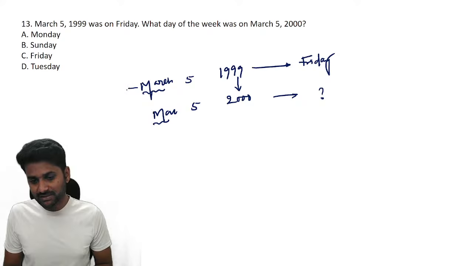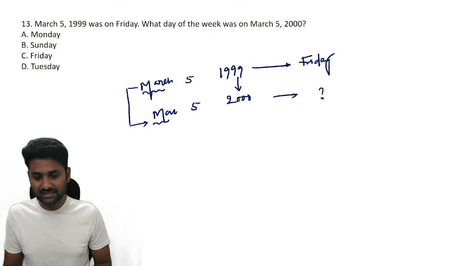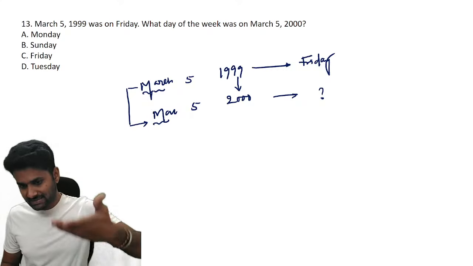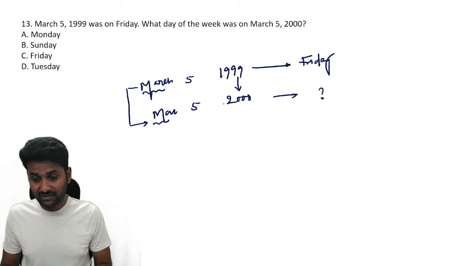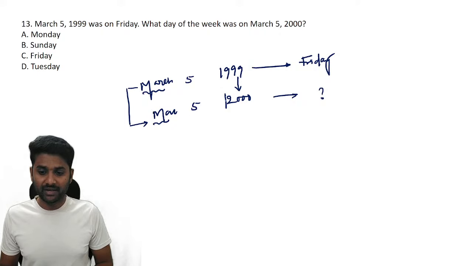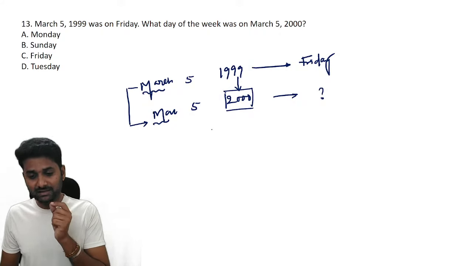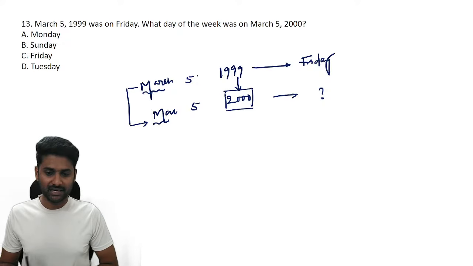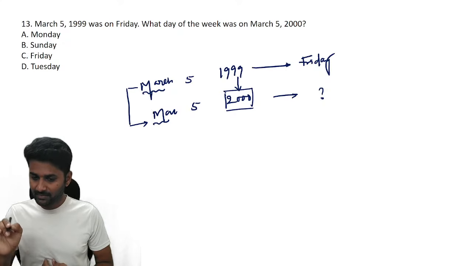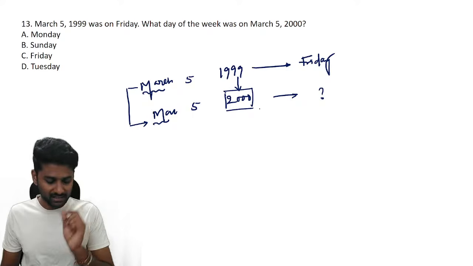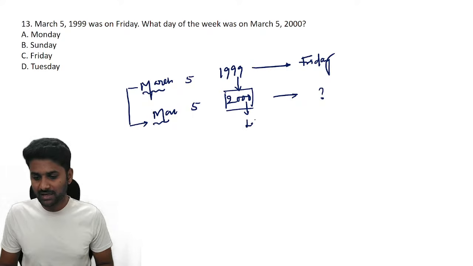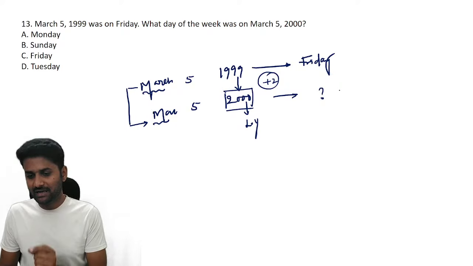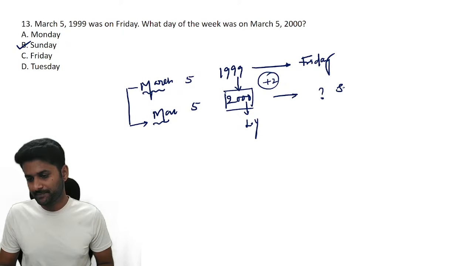Here the month decides the running year. From this March to the next March, if you observe, February is covered in 2000. Remember, guys, whenever you see February, that month decides the calendar year. That's why don't take the running year as 1999. February is covered in the 2000 calendar year. The running year is 2000, and you know that 2000 is a leap year. So a leap year has an extra day. The answer goes Friday, Saturday, and Sunday. So the perfect answer is Sunday.